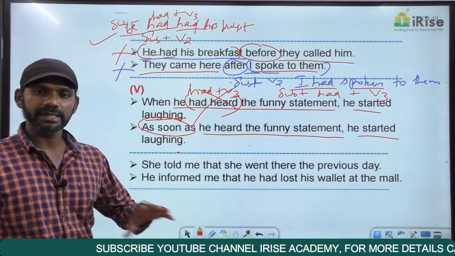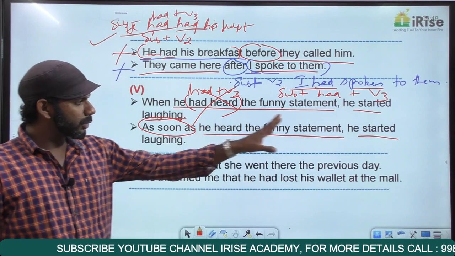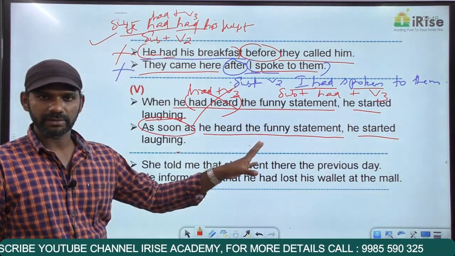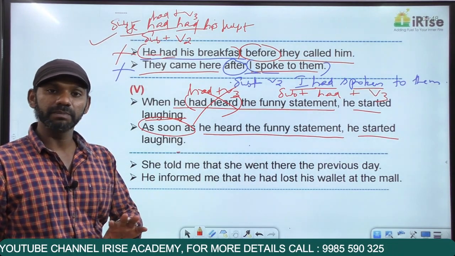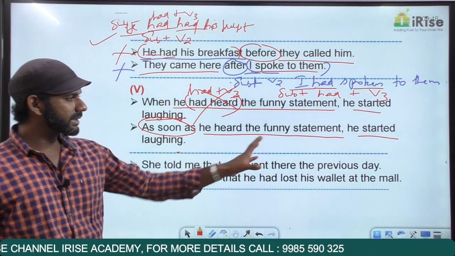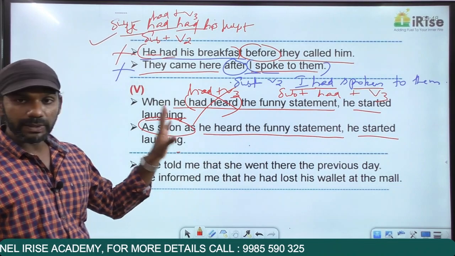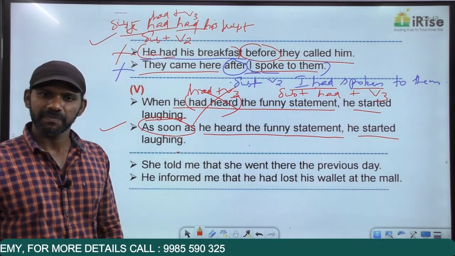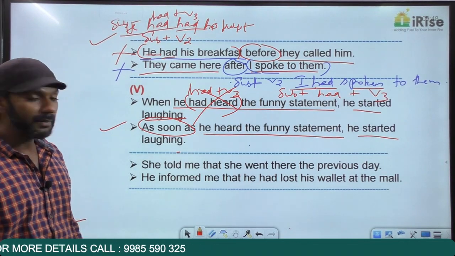So as soon as tells us that there's no time difference here. Two actions in the past tense, there's no time difference, past perfect is not used. If time difference is not there, past perfect should not be used. There's no time difference in this statement. I did not use past perfect here. This sentence is grammatically correct. Getting it? Come to the next one.